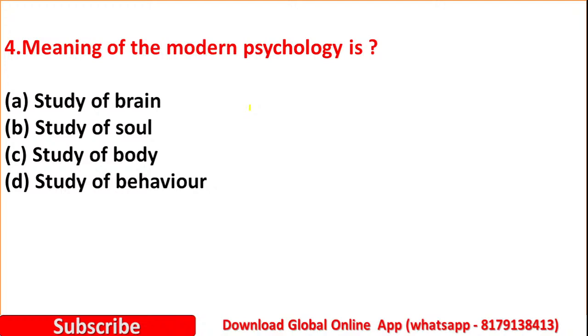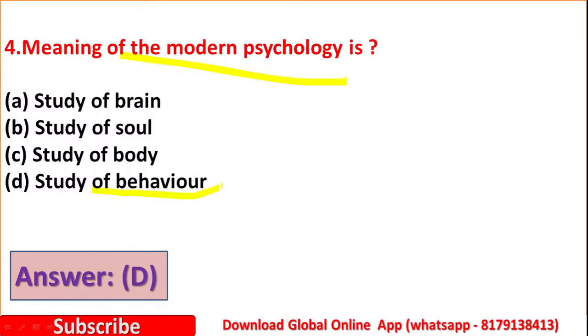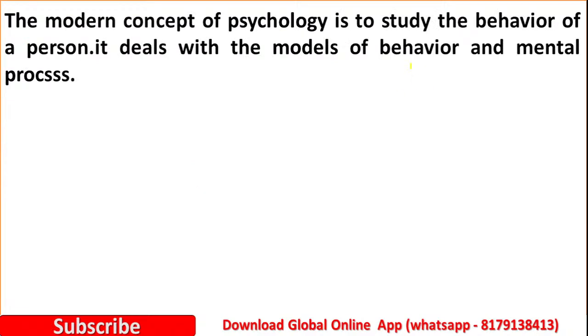Yes, question number 4. Meaning of modern psychology is: option A, study of brain; option B, study of soul; option C, study of body; option D, study of behavior. So what do you mean by modern psychology? Yes, modern psychology is the study of behavior. Just now we have studied that development means the study of changes in behavior. So here option D is the correct answer. In modern psychology we are going to study the changes in the behavior of children or persons. It deals with the modes of behavior and mental process.